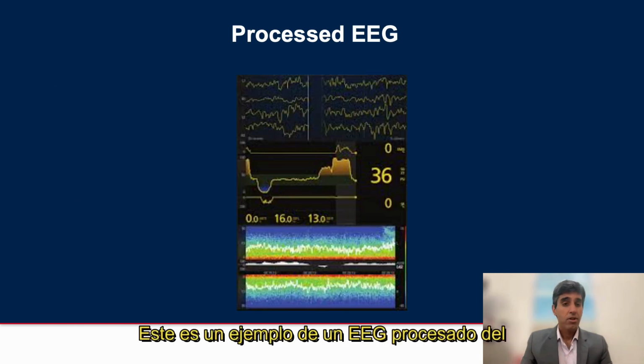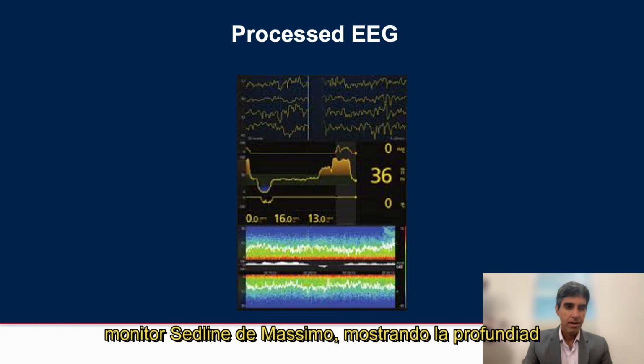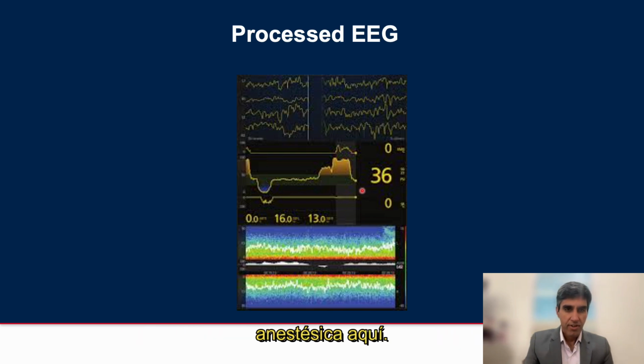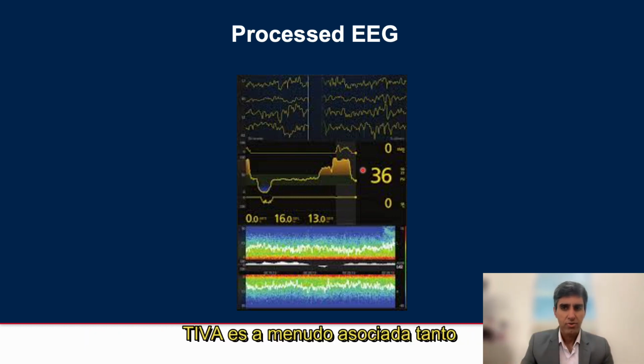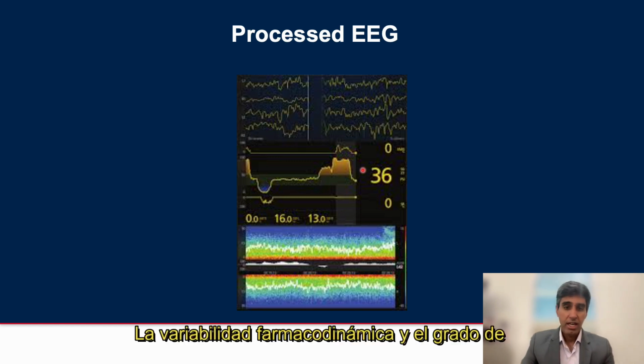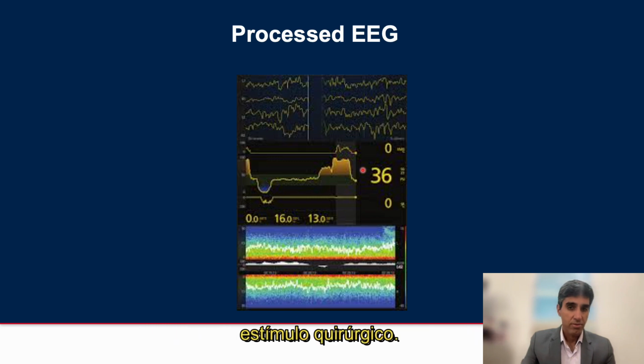This is an example of a processed EEG from the Masimo SedLine monitor showing the depth of anesthesia here. Despite TCI and suggested manual dosing regimens, TIVA is often associated with either undersedation or oversedation given the patient's age, pharmacodynamic variability, and the degree of surgical stimulus.